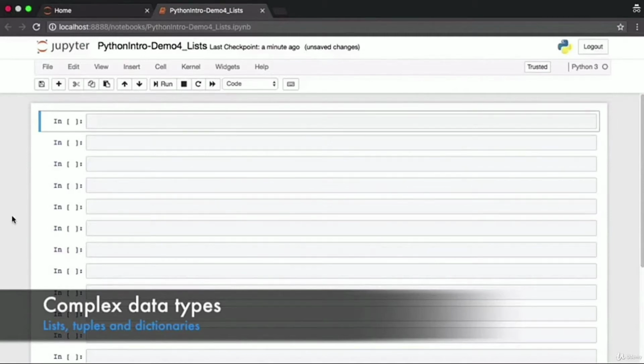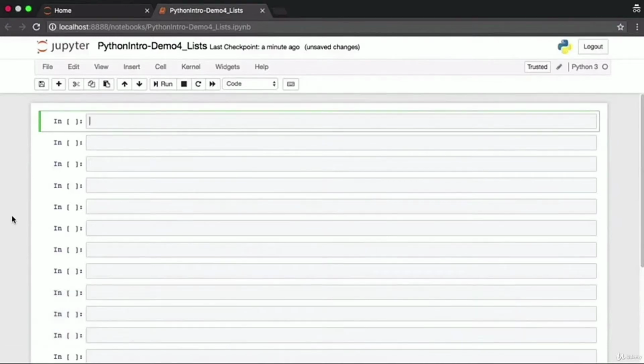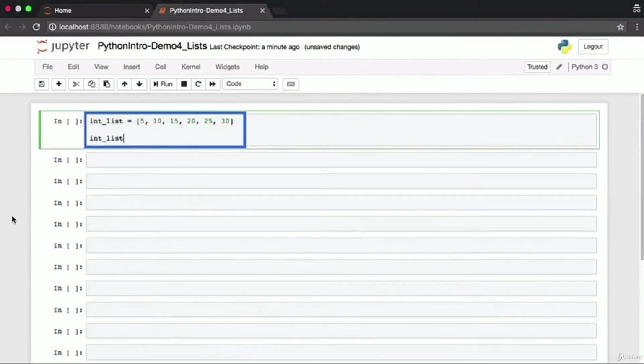We'll start off with lists here. Here we set up a list of integers. It contains 6 different integers, multiples of 5 from 5 through to 30. Notice the square brackets which we use to denote a list. This is important. We'll be using this over and over again. We assign this list to the int_list variable.